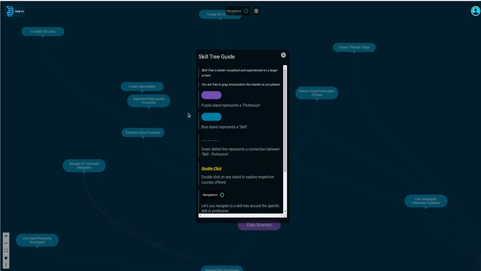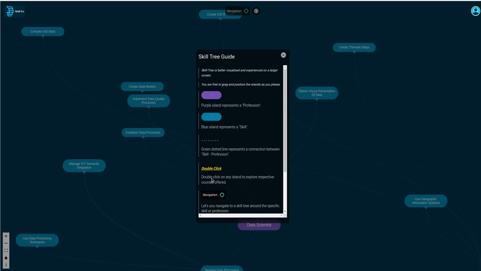Okay, so now that we are done with my onboarding, where I have mentioned the skills that I have and the job that I am doing, or, if I'm a student, the job that I would love to do, based on all these requirements, our AI engine has put together a skill tree for me. So let me welcome you to my skill tree.